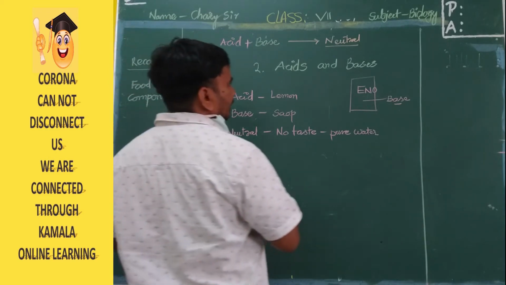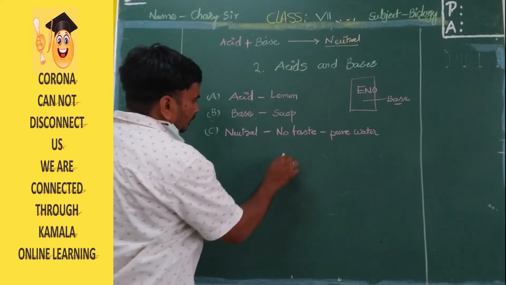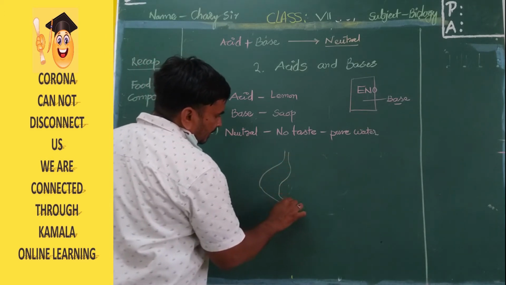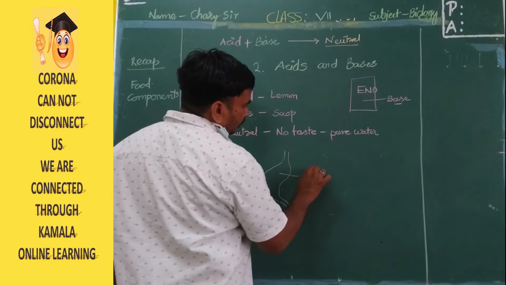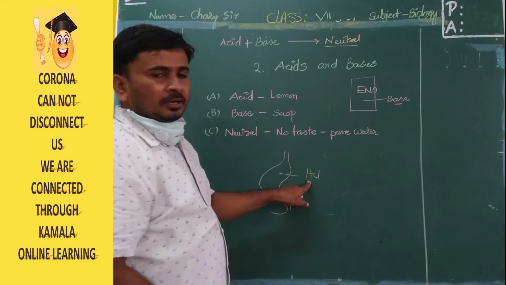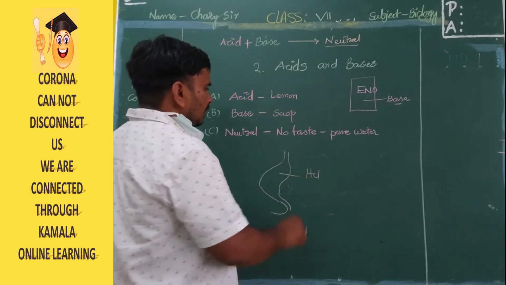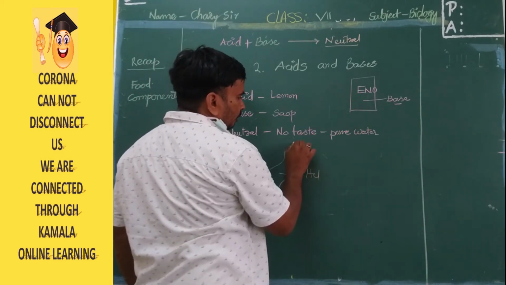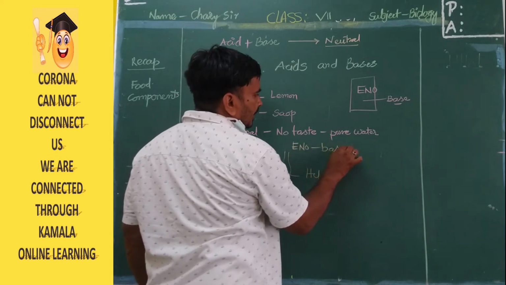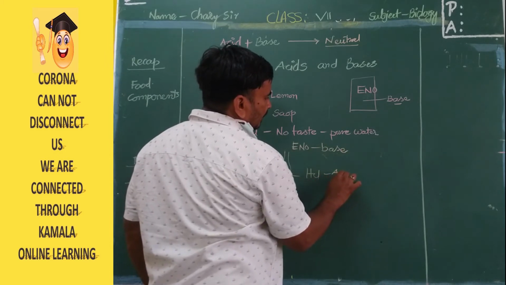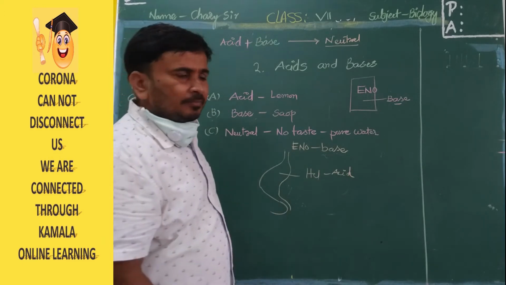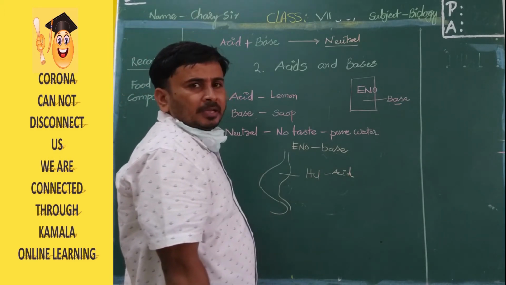So I am using a base here. Already in your stomach, what will be there? In your stomach, acid will be there. Which acid is there in your stomach? Can you tell me? You don't know. HCl will be there in our stomach. HCl is an acid. Hydrochloric acid is an acid. So if you take Eno, it is the base actually. HCl is the acid. Eno is the base.